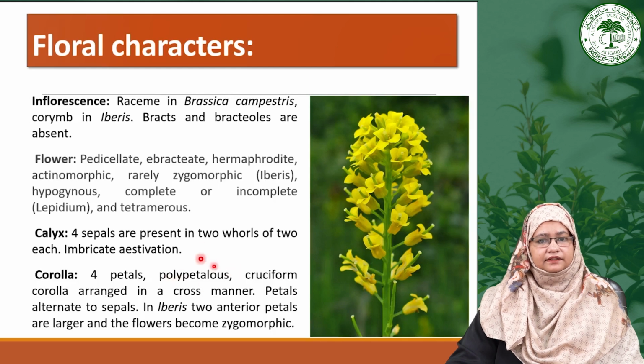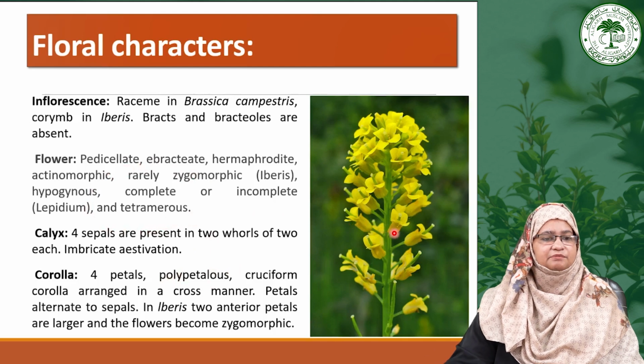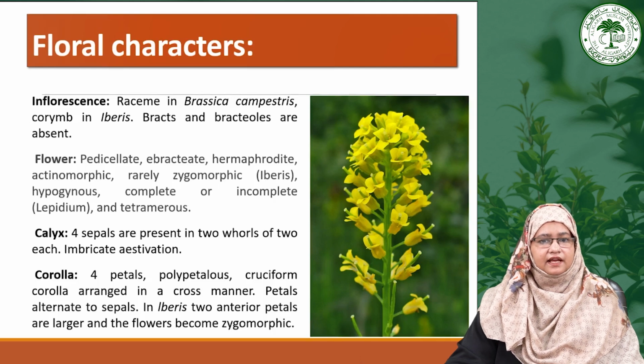The next characteristic feature is that the flowers are tetramerous. That means the flower parts are present in multiples of 4. As we can see here, the calyx is represented by 4 sepals arranged in 2 whorls showcasing imbricate aestivation, and the corolla also features 4 petals which are polypetalous and their arrangement is cruciform.